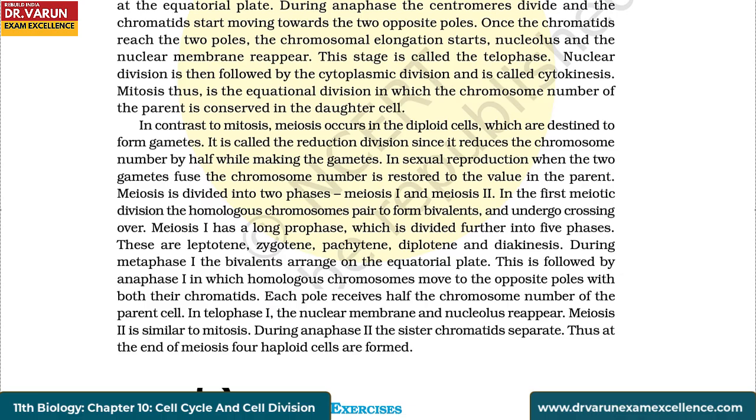Meiosis 1 has a long prophase which is divided further into 5 phases. These are leptotene, zygotene, pachytene, diplotene and diakinesis. During metaphase 1, the bivalents arrange on the equatorial plate. This is followed by anaphase 1 in which homologous chromosomes move to the opposite poles with both their chromatids. Each pole receives half the chromosome number of the parent cell. In telophase 1, the nuclear membrane and nucleolus reappear.